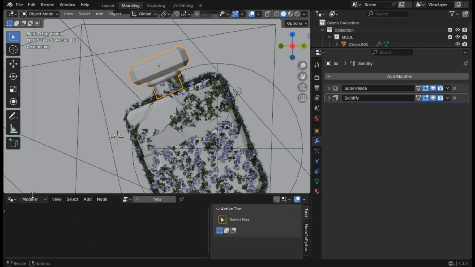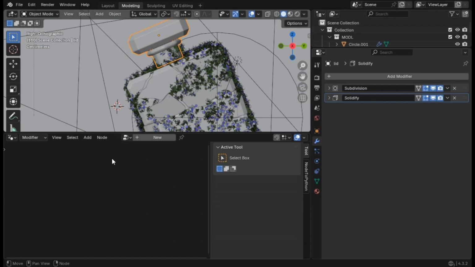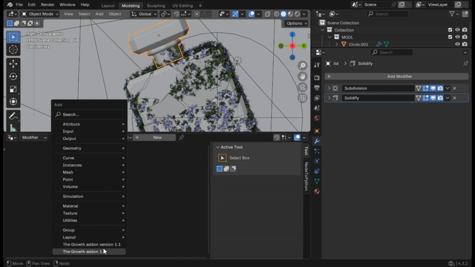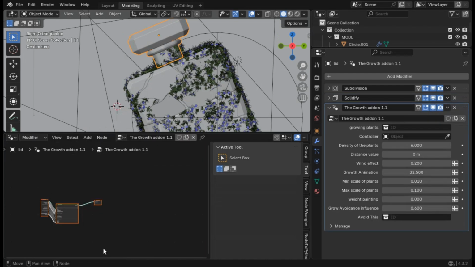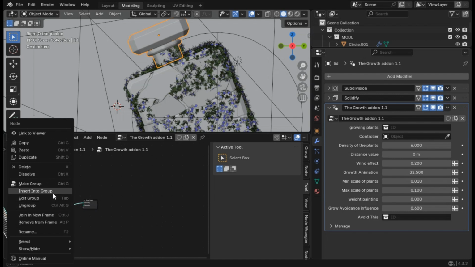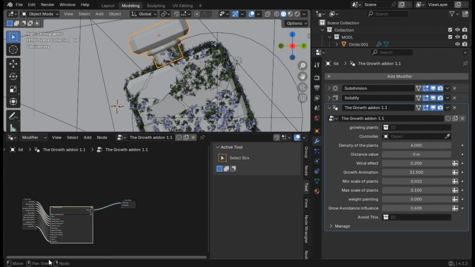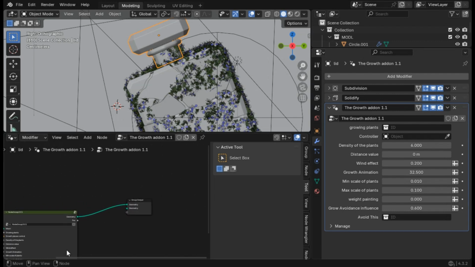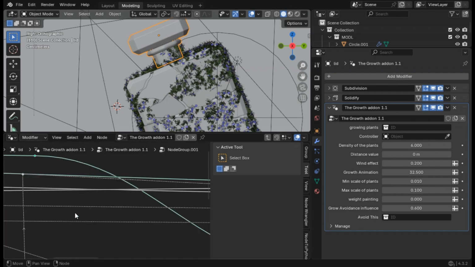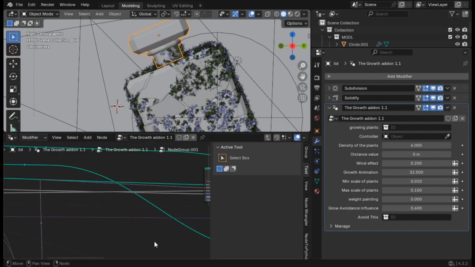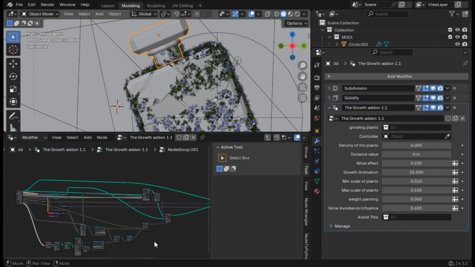By the way, if you were curious to know how I built this add-on, once you have the add-on installed already, you just go, and as you can see, it's a geometry node tree. So you just click here. You want to insert into group. You just click on this white icon. Okay, boom, here it is.